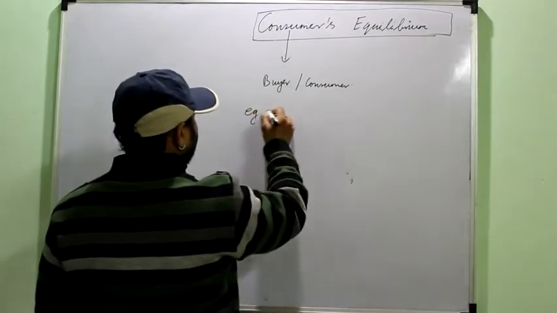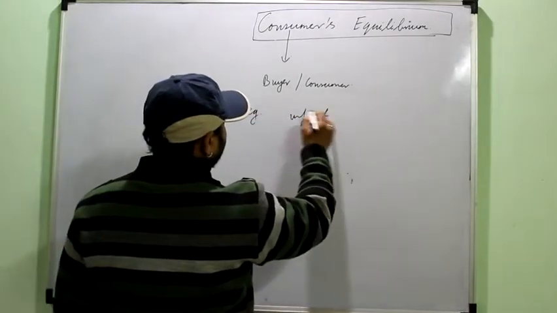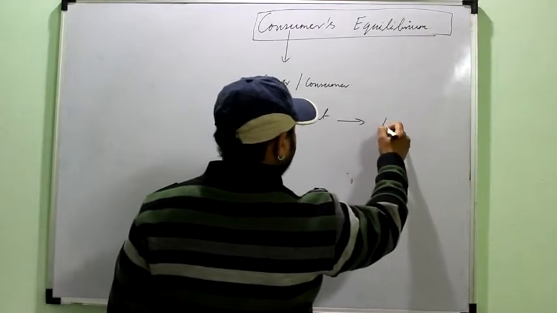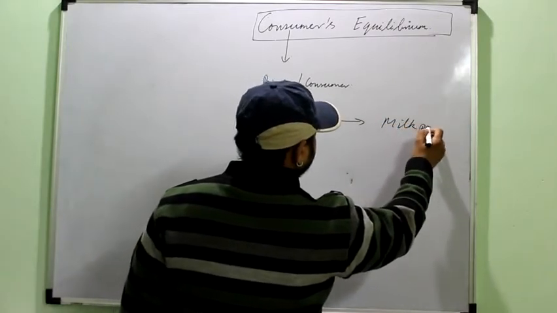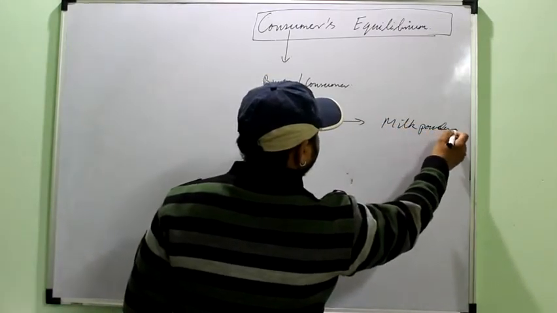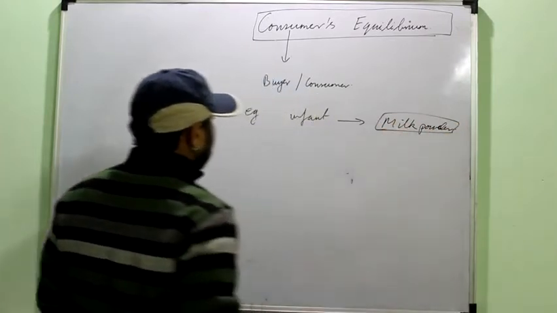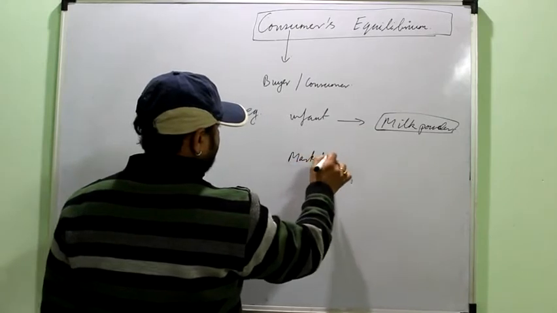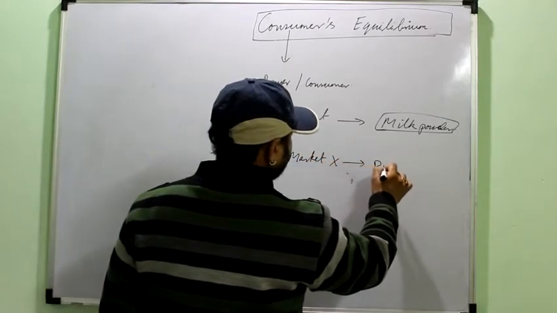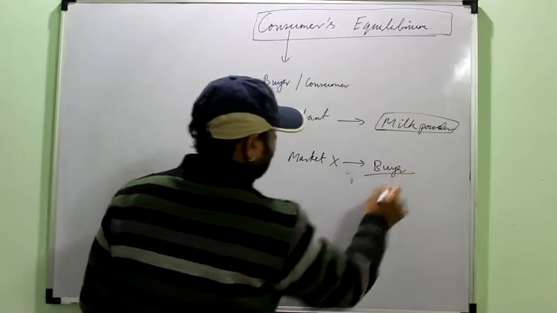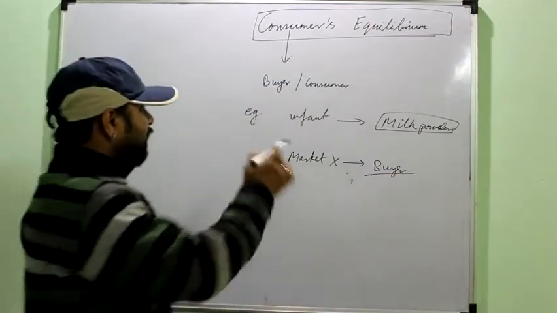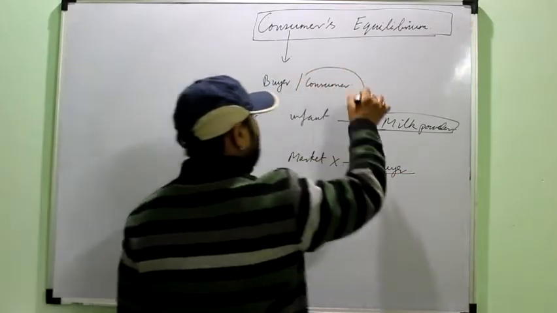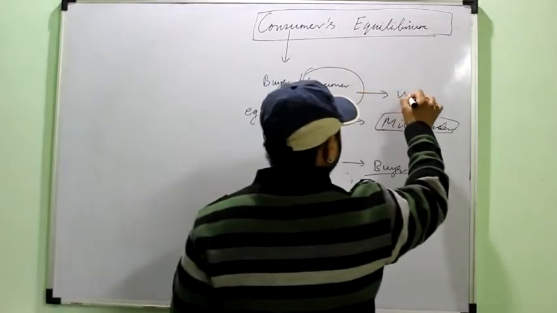Take an example of an infant. He is consuming, say, milk powder, or maybe say talcum powder, or maybe say oil or some other thing. But he did not go to the market. Means he is not the buyer. Okay, so buyer and consumer may be different. Consumer basically means the person who is using the particular commodity.